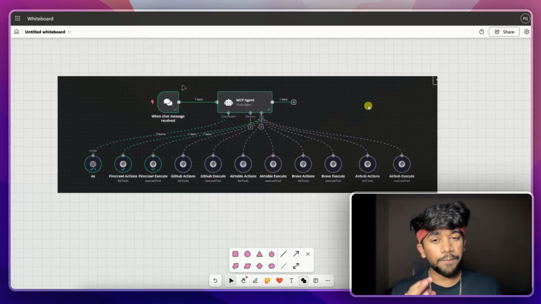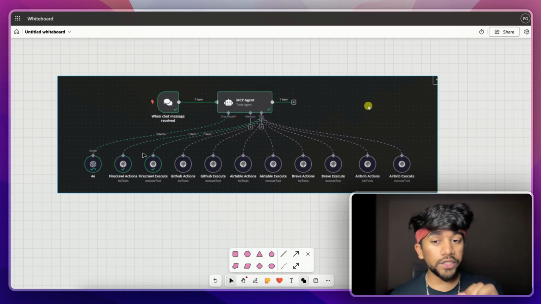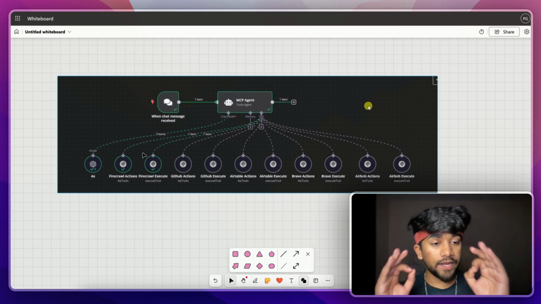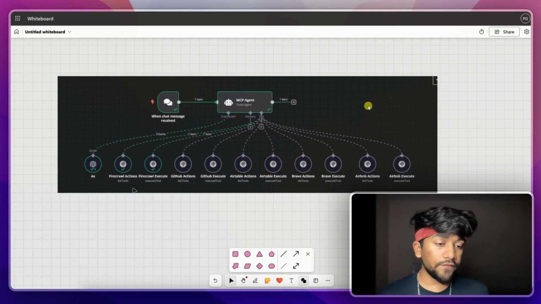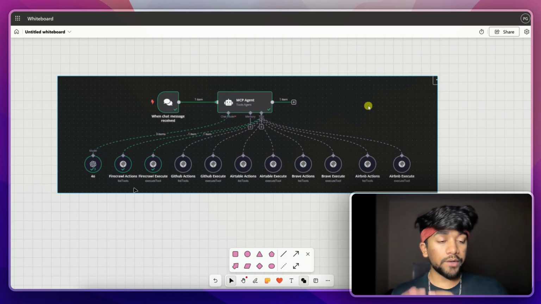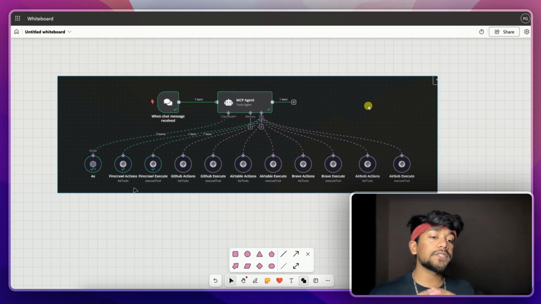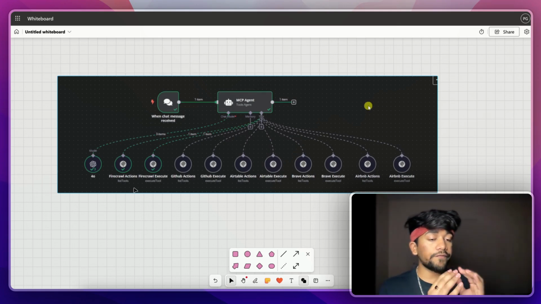Now to give you an example, let's see it in this diagram. So we have a tools agent in n8n, and we have connected all these MCP servers to this tools agent. So you can see that the entire platform n8n is the host, and each and every tool is an MCP client. And what these MCP clients are doing is calling the MCP server, which is hosted on each of the companies' clouds, and using that MCP server, it is fetching the data.